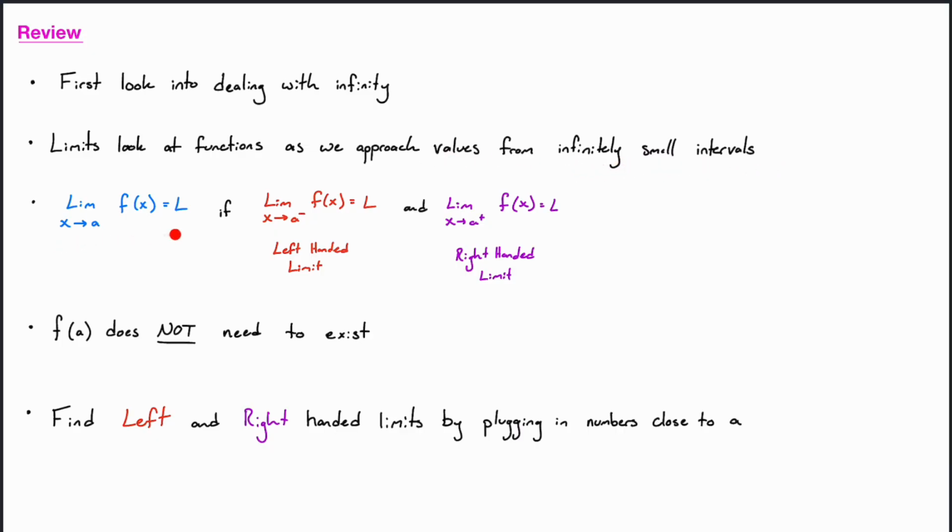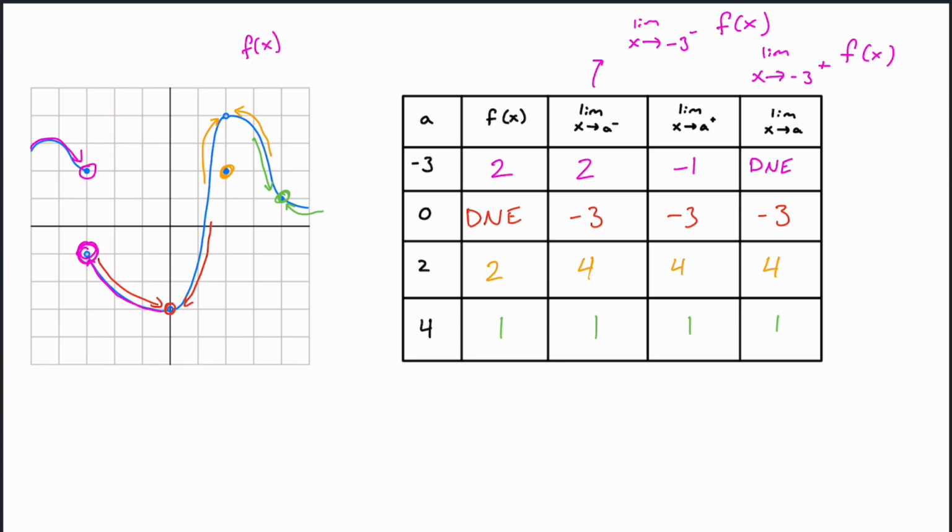Remember that the limit as x approaches a of f of x equals L if the left-handed limit from the negative side and the right-handed limit from the positive side are both equal to L. If these are both equal to each other at L, then our limit is equal to L. And if we look back here, we had our example in pink where our left-handed and right-handed limits do not equal each other. We had one that's equal to 2, and the other is negative 1. So the limit does not exist. But in these 3 other examples, our left and right-handed limits are equal to each other, and so our limit is equal to that point.